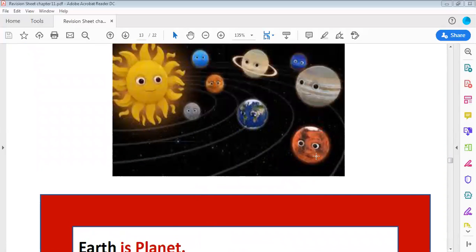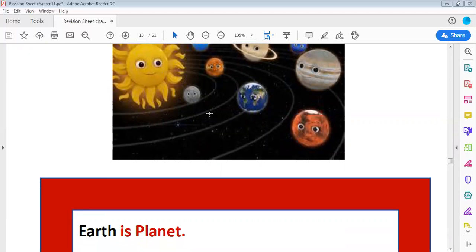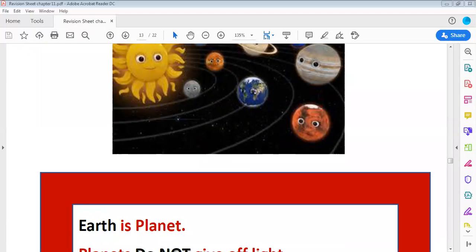Like what you can see here in this picture. The sun stays in the middle and the planets move around the sun. Earth is one of the planets. And we said that Earth is moving around the sun, making rotation. And we said that planets do not give off light.